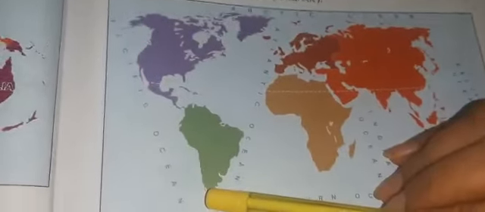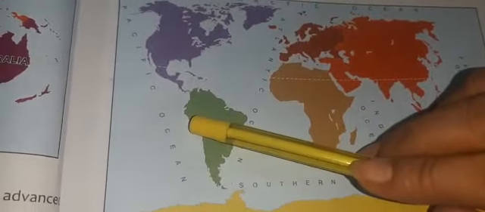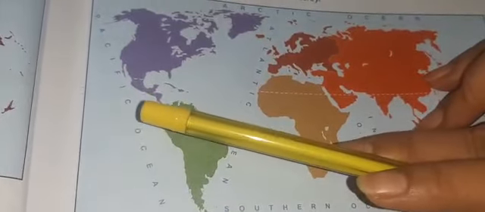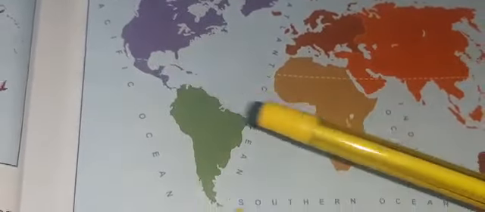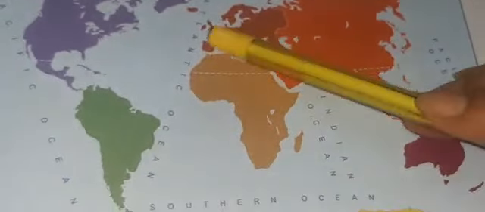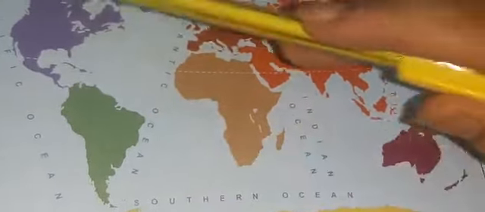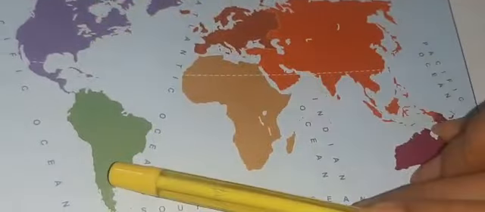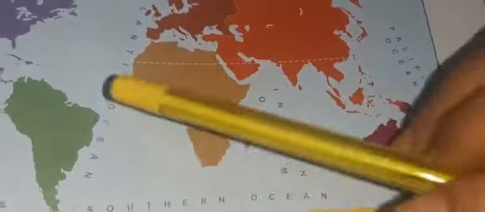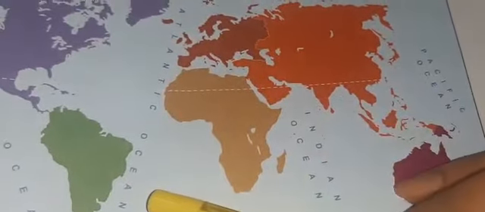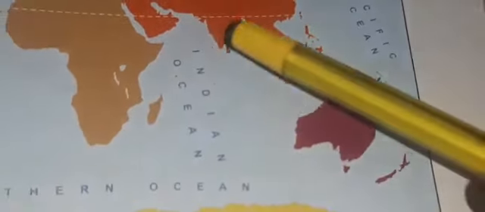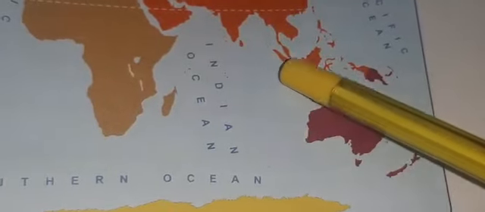The Pacific Ocean is the biggest and deepest ocean. The Mariana Trench, the world's deepest trench, lies in this ocean. The Atlantic Ocean is the busiest ocean for trade and commerce. It lies between North and South America on the left, and Africa and Europe on the right. Next, the Indian Ocean here, south of India.